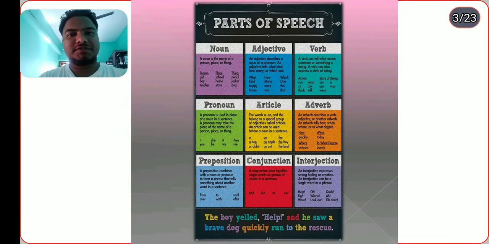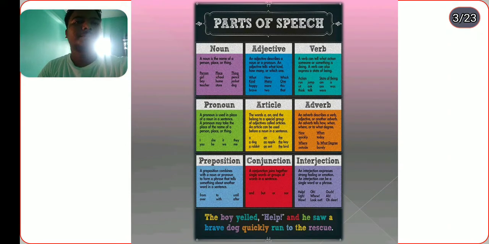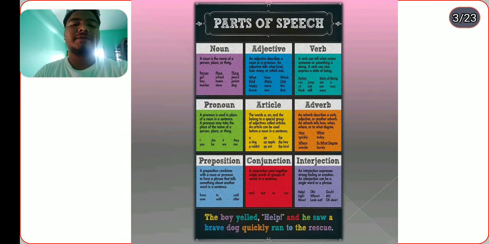So there are 8 parts of speech: noun, adjective, pronoun, verb, adverb, preposition, conjunction, interjection. Noun is called विशेष्य, adjective विशेषण, pronoun सर्वनाम, verb क्रिया, adverb क्रिया विशेषण, preposition विभक्ति सूचक अवयव, conjunction संयोजक अवयव, interjection विस्मय सूचक अवयव.